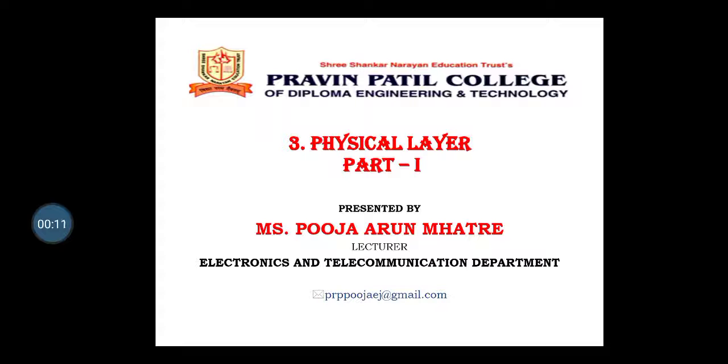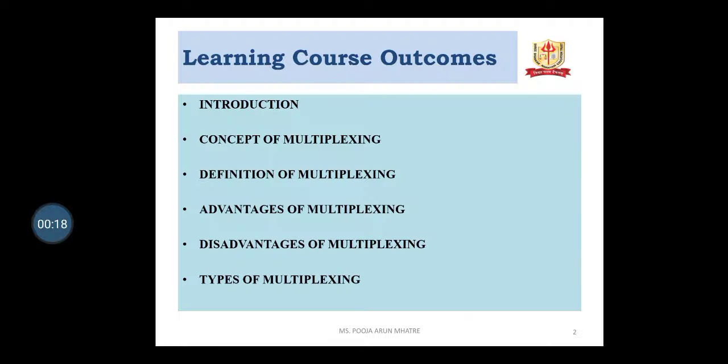Engineering and Technology. Today's topic is CND chapter number 3, Physical Layer, part 1. The learning course outcomes are: introduction of multiplexing, concept of multiplexing, definition of multiplexing, advantages of multiplexing, disadvantages of multiplexing, and types of multiplexing.